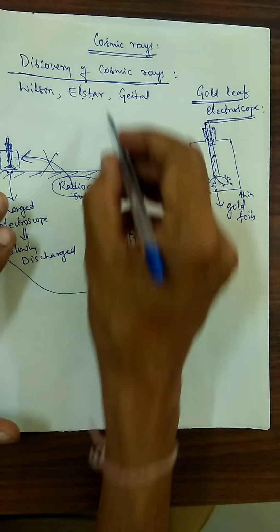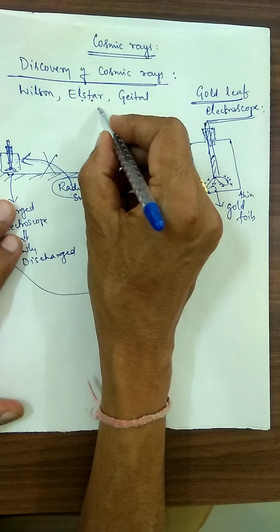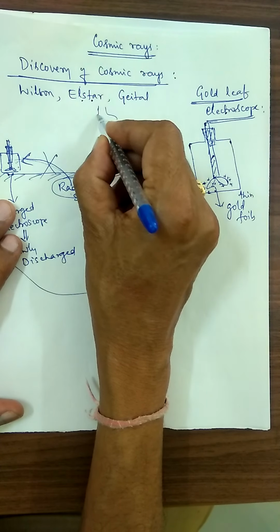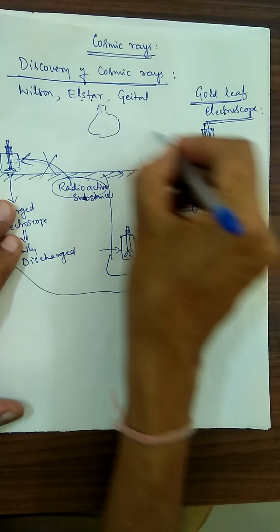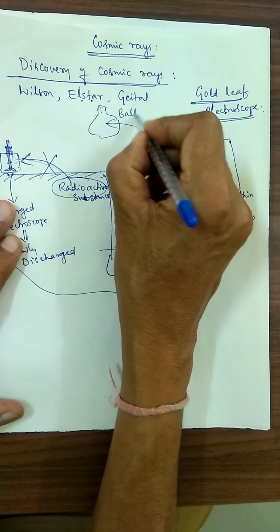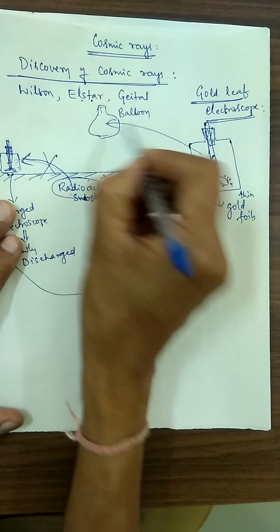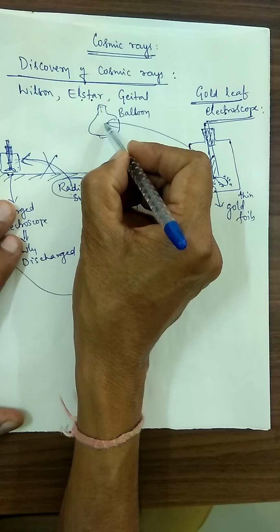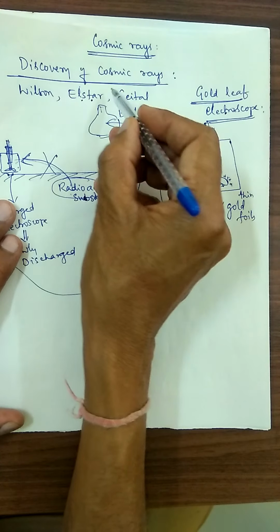Not only that, they took a balloon. You are aware of very big balloons, a huge gas balloon. Inside the gas balloon, they took the charged gold leaf electroscope to a larger height. As the height increases, the discharge becomes more and more.